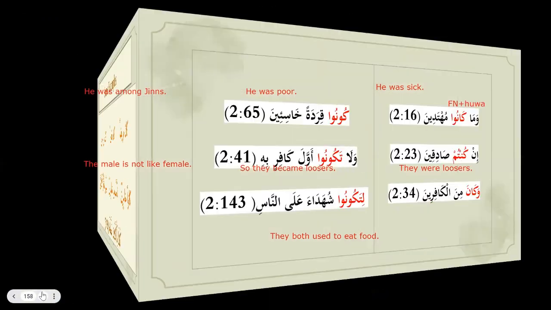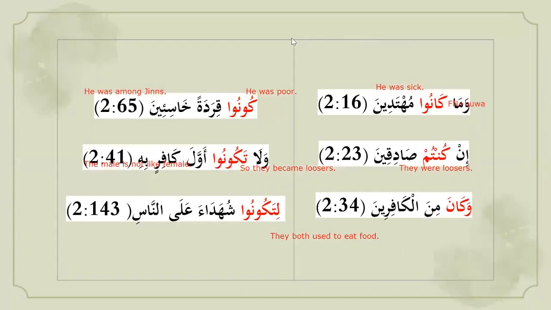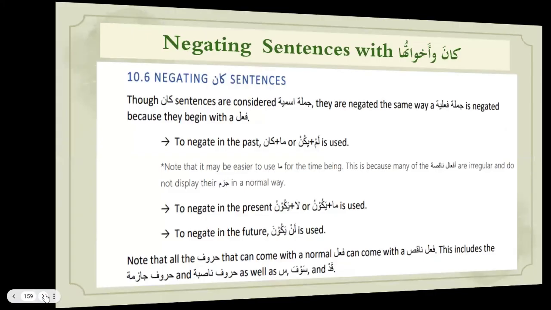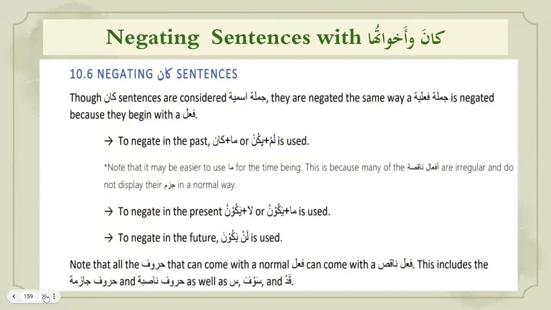Let me see if we have, oh yeah, we have more examples. And inshallah, these examples we are going to do in the live session. Okay. Coming on to the next topic of today's lesson. The next topic is negating sentences with kana wa akhwatuha.